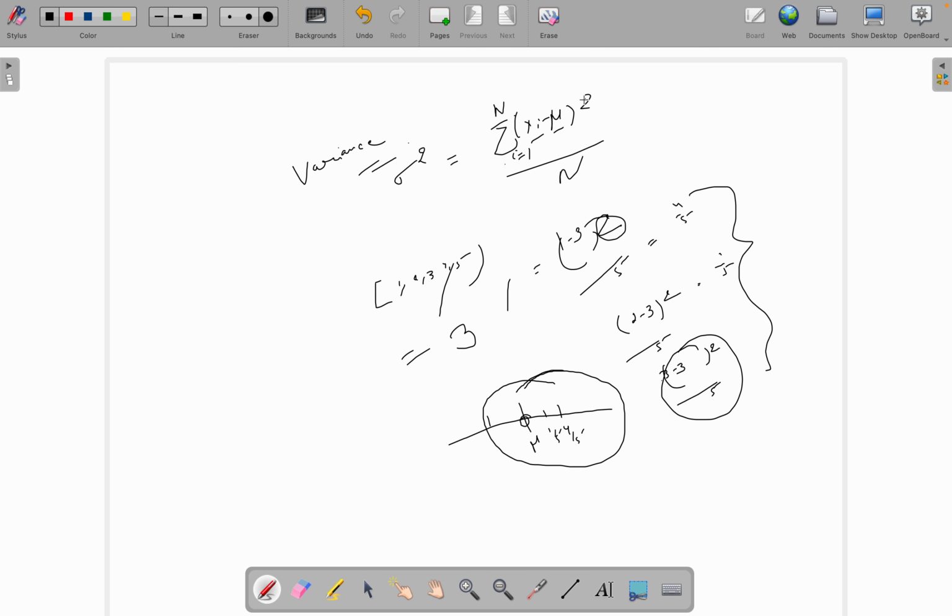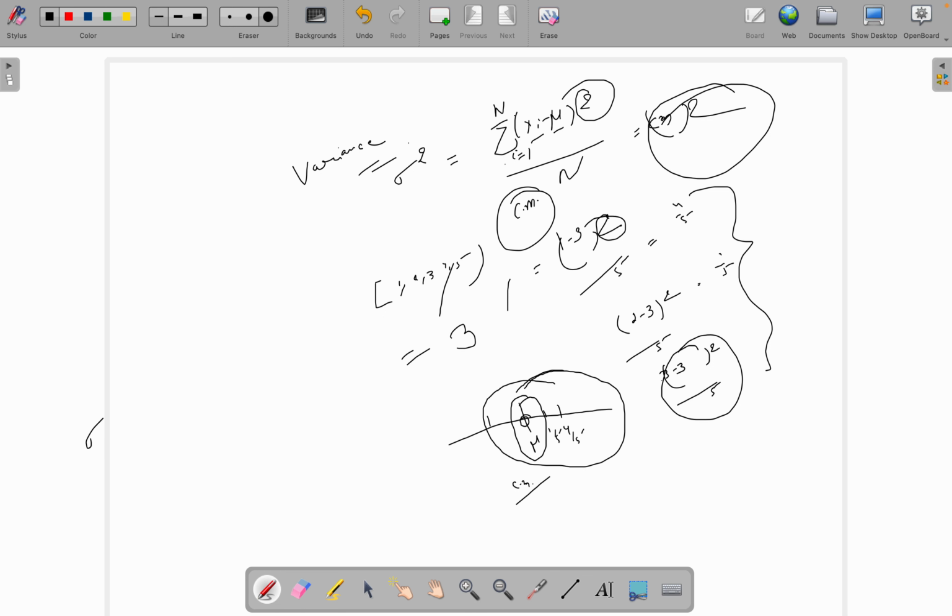Also you have noticed that we have a square here. If your x value is in centimeters, you will get variance in centimeter square. The mean will always be in centimeters, but your variance will be in centimeter square. And there is something called standard deviation.